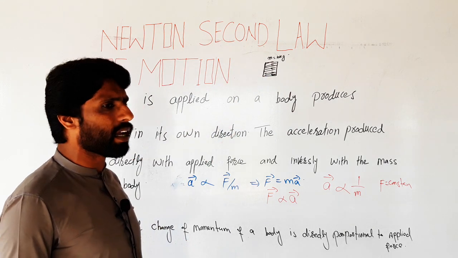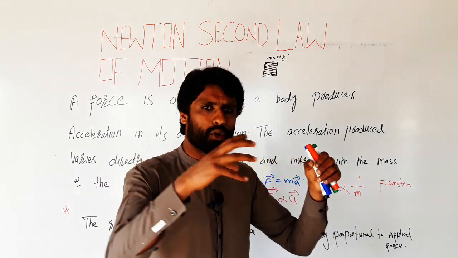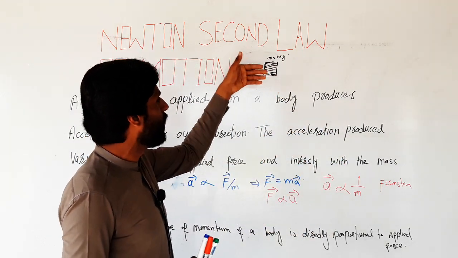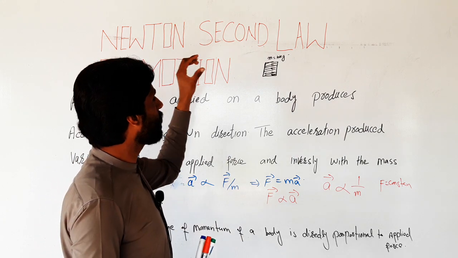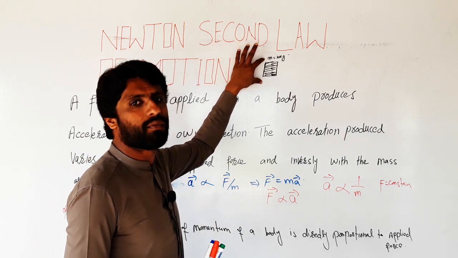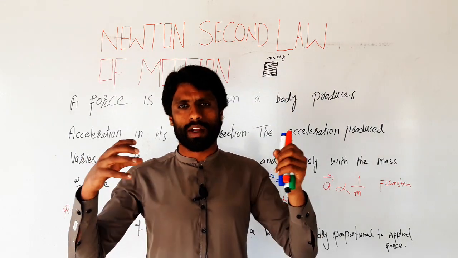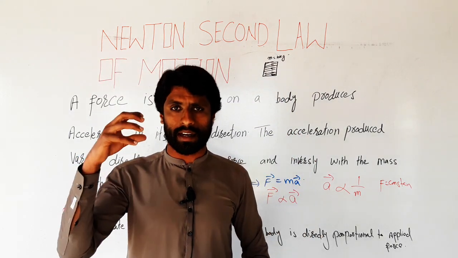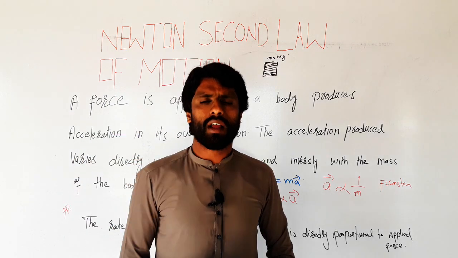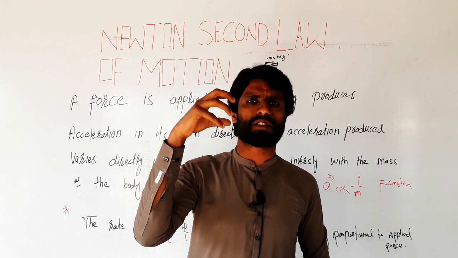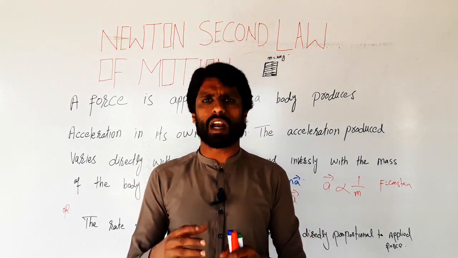And the next condition: what is the effect of applied force on a body, and what is the effect of applied force on the acceleration of a body? It means when a car is moving with slow speed, the running of the engine is slow, and the engine provides a small amount of force on the car and the car moves slowly.